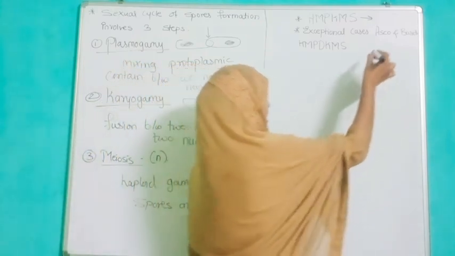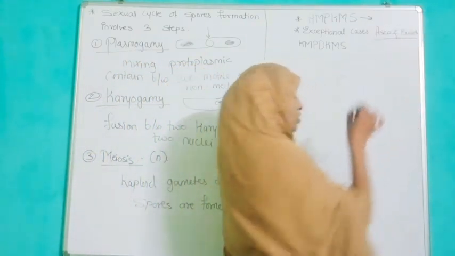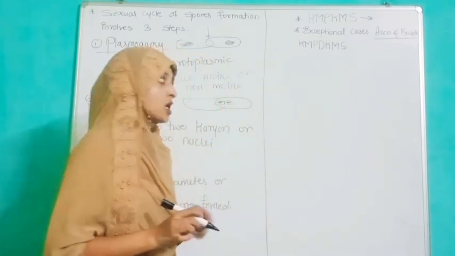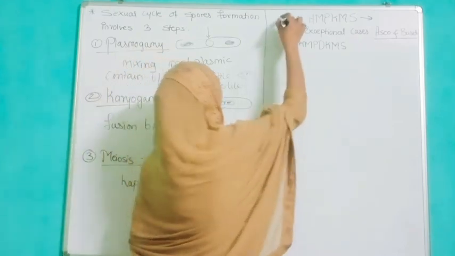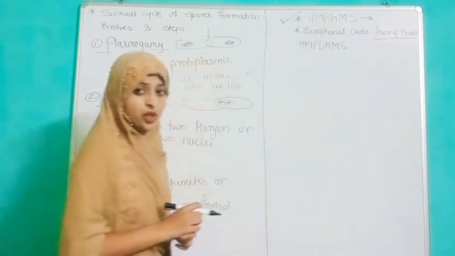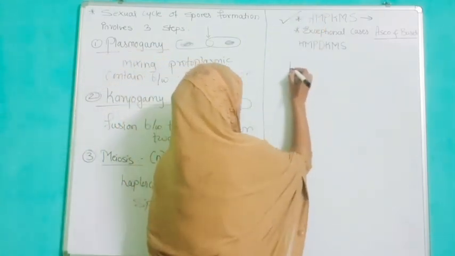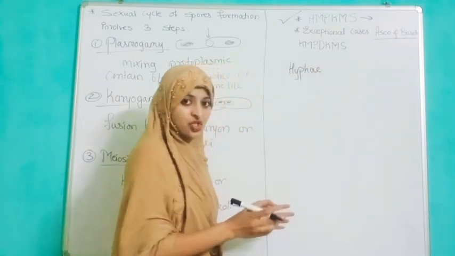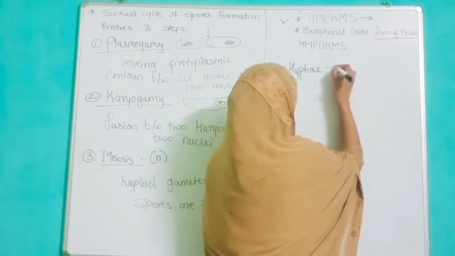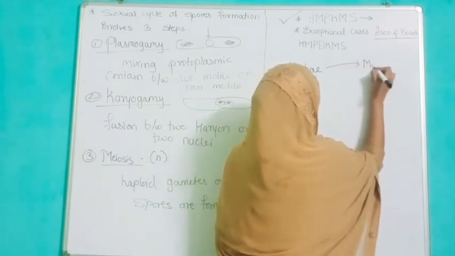We are going to see the exceptional case in Ascomycetes and Basidiomycetes. First, the normal case of reproduction. We know the first stage is hyphae. Hyphae get branched, then it becomes mycelium.